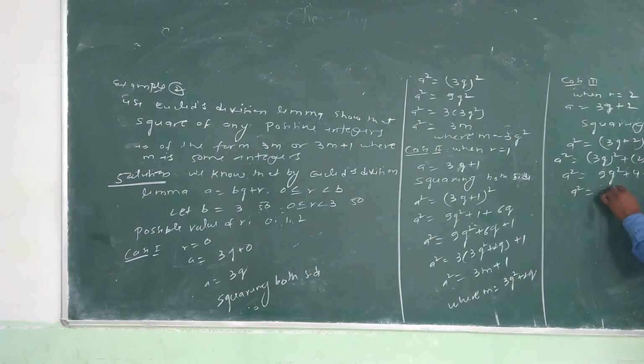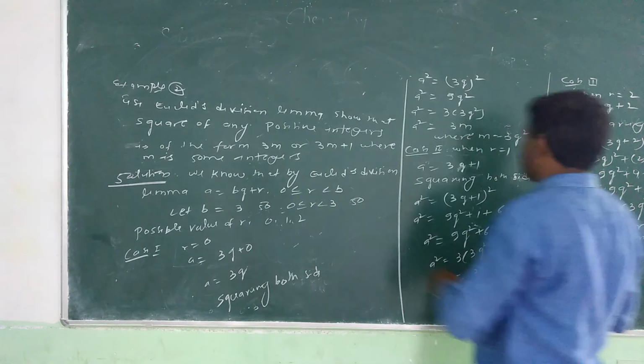So it is a square, 9q square plus 12q plus 3 plus 1. So a square, taking 3 common, it is 3 into 3q square plus 4q plus 1. We can assume a square equal to 3m plus 1, where m equal to 3q square plus 4q.